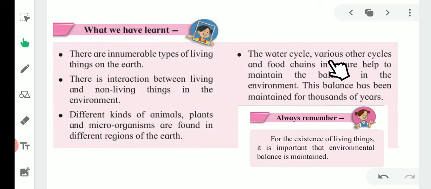The water cycle, various other cycles, and food chains in nature help to maintain the balance in the environment, which means the water cycle is essential for the maintenance of the environment. These balances have been maintained for thousands of years. Always remember, for the existence of living things, it is important that environmental balance is maintained.